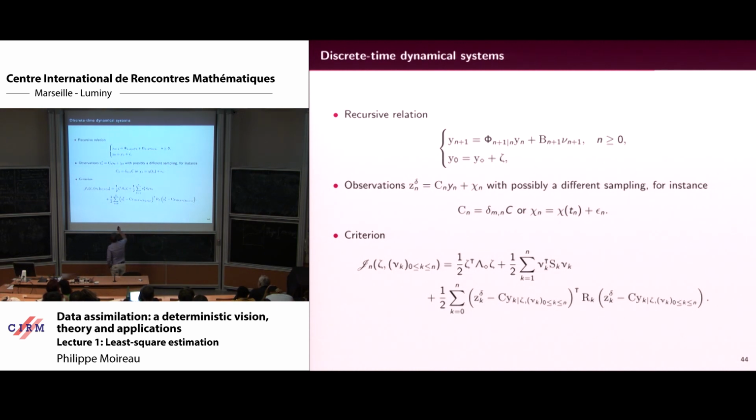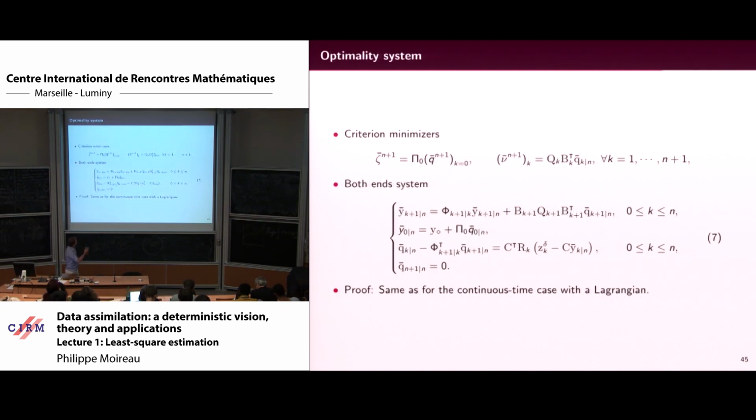Okay, so it's an approximation of the exponential of A t over delta t. You can choose a backward scheme, forward scheme, something which is actually stable, otherwise you get a wrong model here. And then you write a criteria at the discretized level. So you replace the integral by a sum, and you do again the same machinery, and you get your two n's problem with respect to the discrete variable. So it's not t anymore, it's n, but you have your two n problems. Okay, so two n problems, same proof.